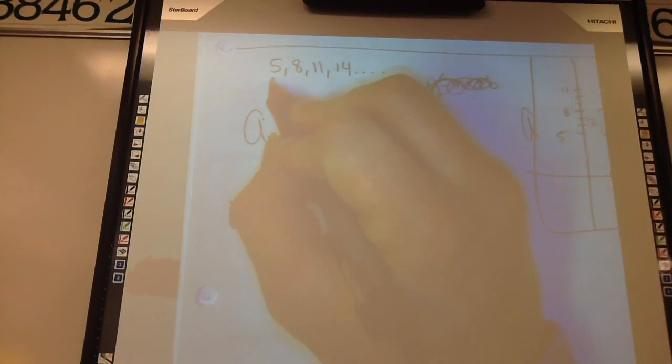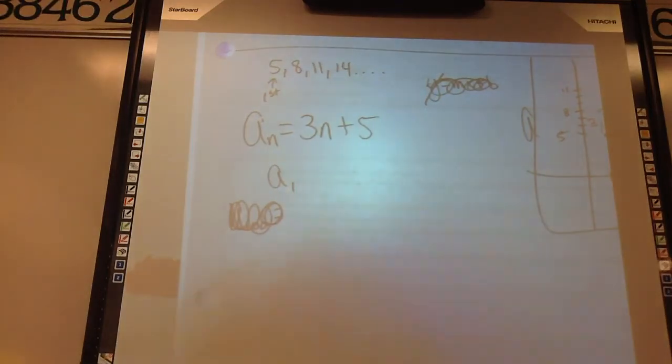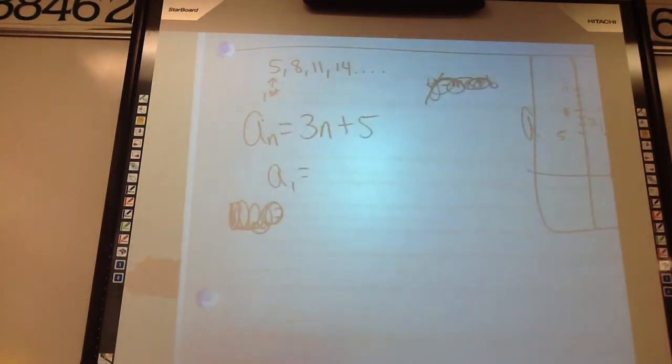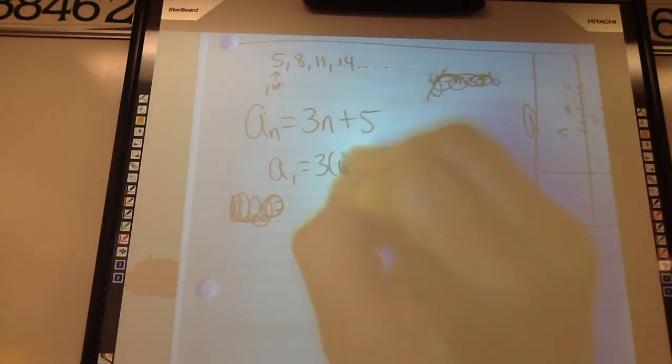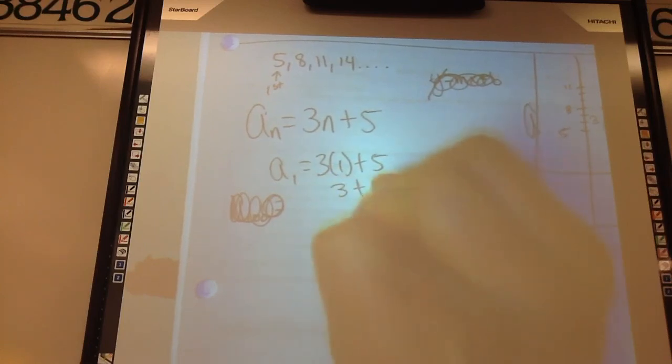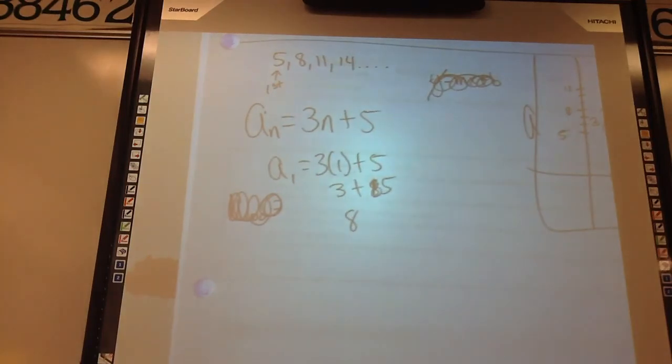Which term is this? That's the first term, isn't it? So if I do A of 1, meaning I plug in 1 for n, I should get 5, right? 3 times 1 plus 5. 3 plus 5. I got 8. Oops, I'm getting ahead of myself. I got 8. Didn't work, did it?